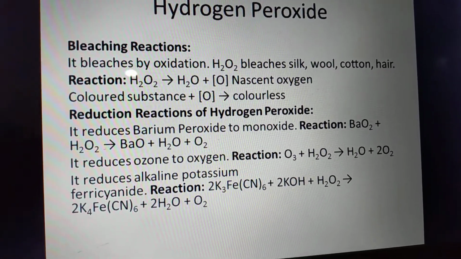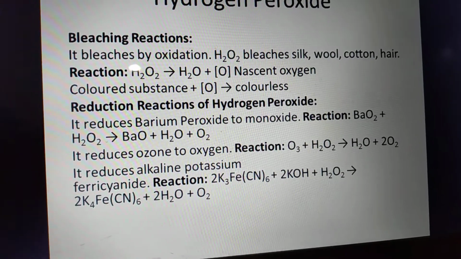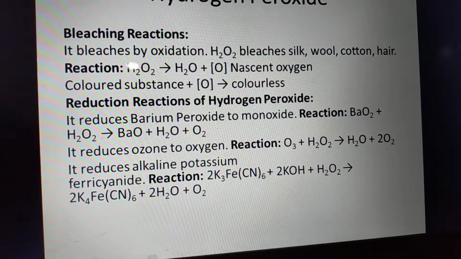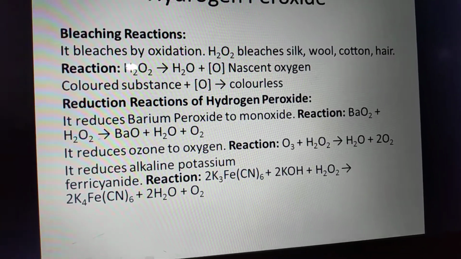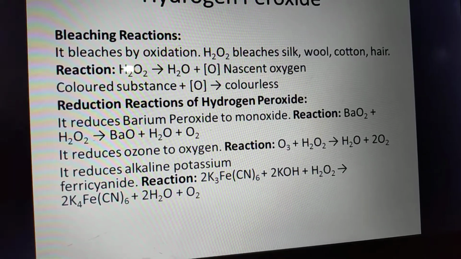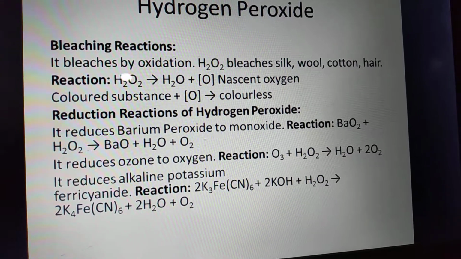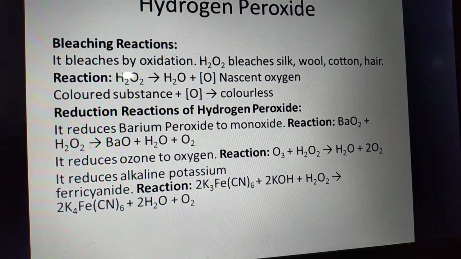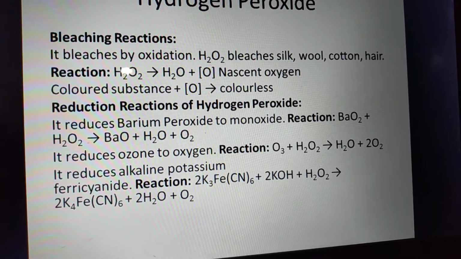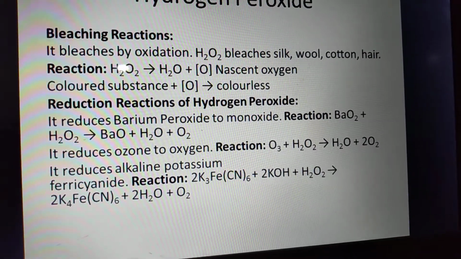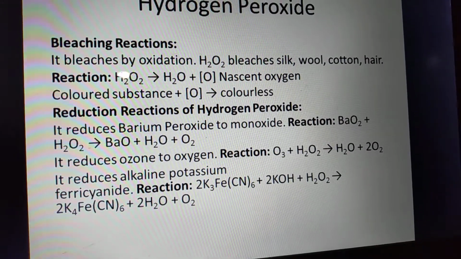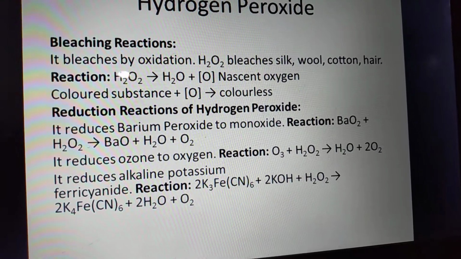It acts as a bleaching agent. It bleaches by oxidation. It bleaches silk, wool, cotton, and hair. In the reaction, hydrogen peroxide gives nascent oxygen, and colored substances plus nascent oxygen give colorless products.